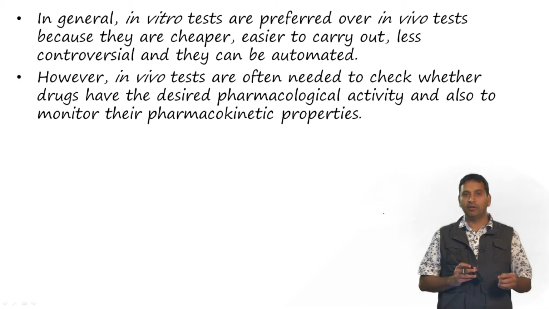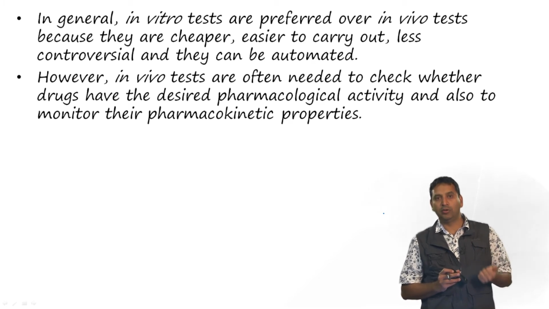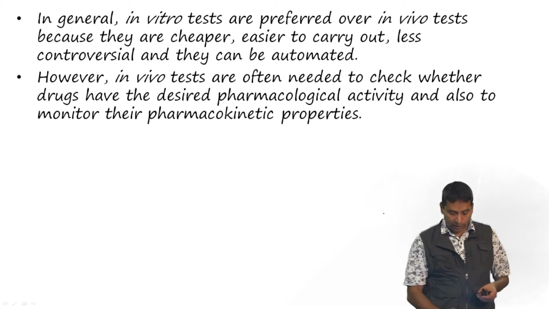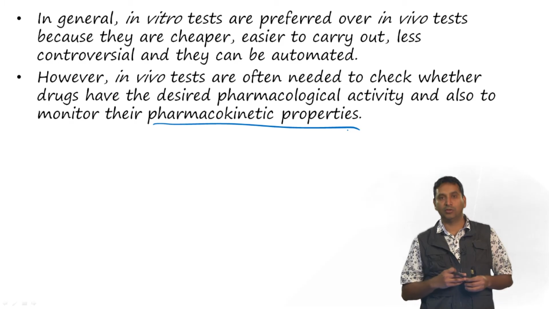However, in vivo tests are needed because when we have a lead compound, we need to test whether it can show the desired activity in an animal. Furthermore, we need to monitor the pharmacokinetic properties. Since we can't do these tests on humans,